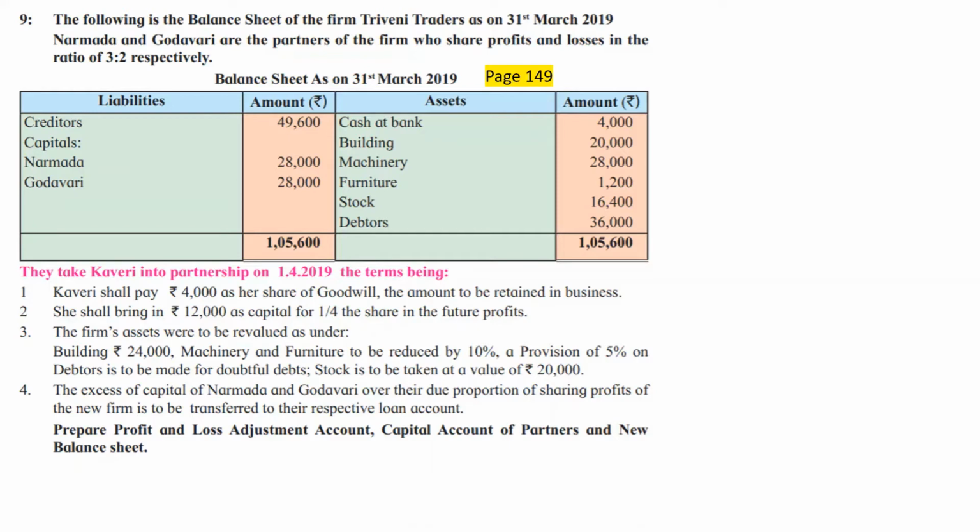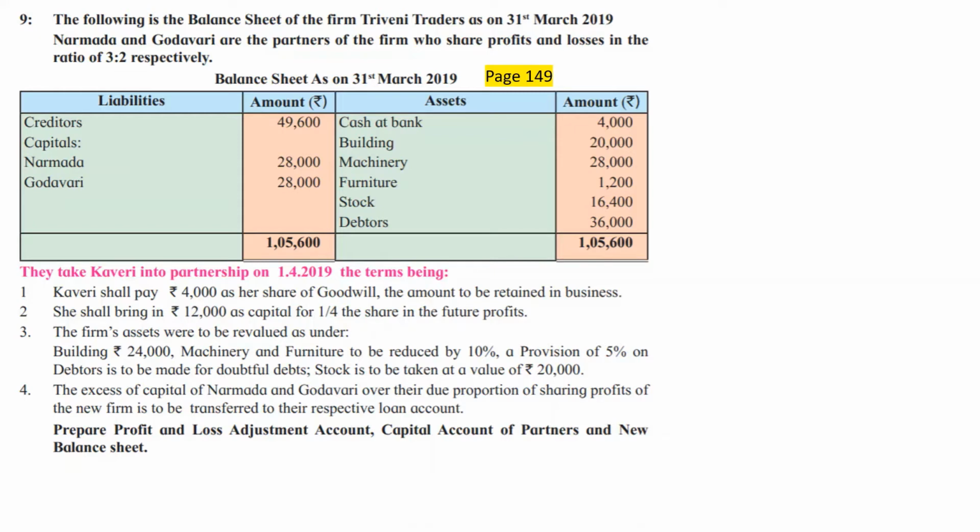They take Kaveri into partnership on 1/4/2019. The terms being Kaveri shall pay rupees 4,000 as her share of goodwill, the amount to be retained in business. So the new partner is bringing her share of goodwill in cash. That means it's the premium method, and under the premium method we generally pass two entries: cash account debit to goodwill account, and goodwill account debit to old partners' capital accounts in their sacrifice ratio. The sacrifice ratio will have to be calculated by us.